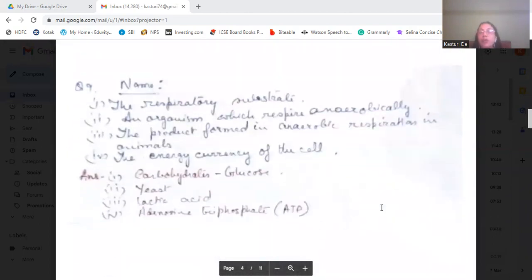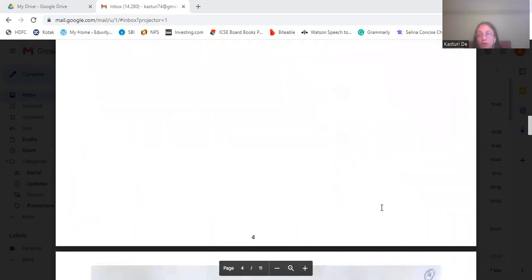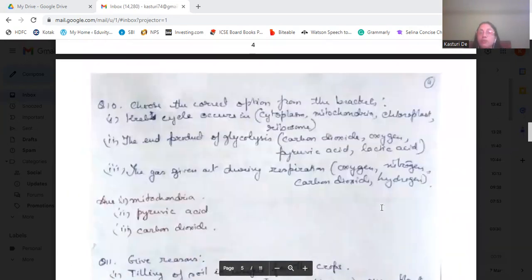Now, name the respiratory substrate. Respiratory substrate is carbohydrate or glucose. An organism which respires anaerobically is yeast. The product formed in anaerobic respiration in animals is lactic acid. And the energy currency of the cell is adenosine triphosphate, ATP we call it. Now choose the correct option from the brackets. Krebs cycle occurs in mitochondria. The end product of glycolysis is pyruvic acid. The gas given out during respiration is carbon dioxide.